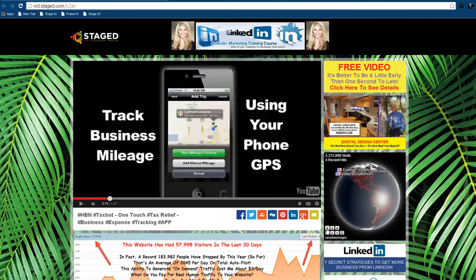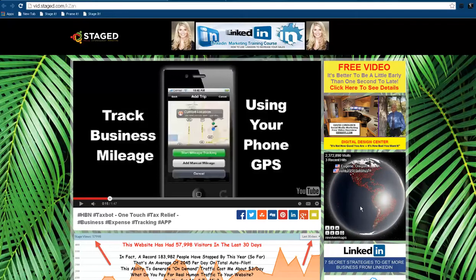I can zoom in, I can move the map, and you can see even out in the Amazon, in the middle of nowhere, people are looking at my stages and seeing everything.